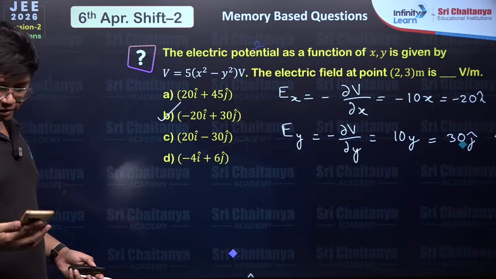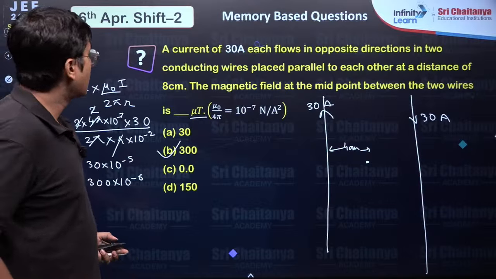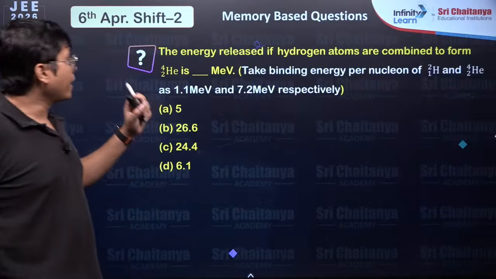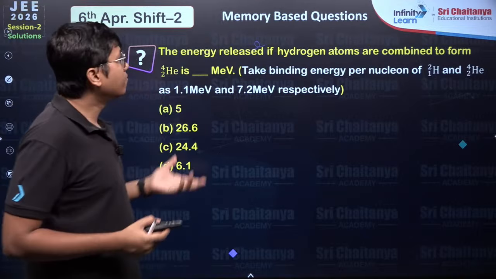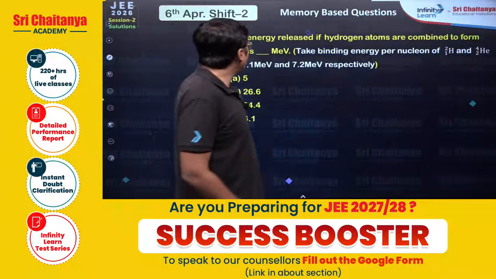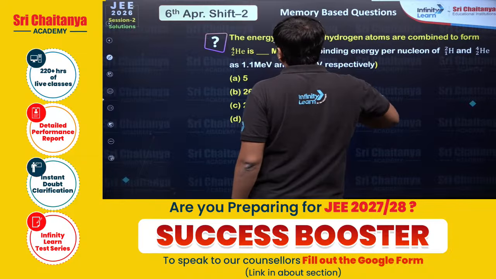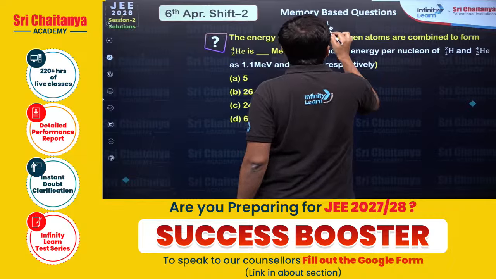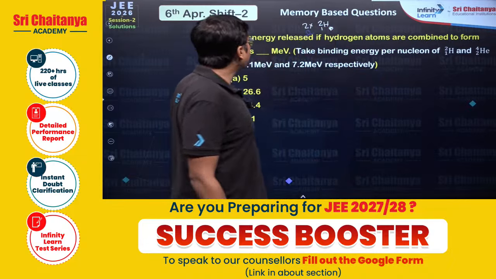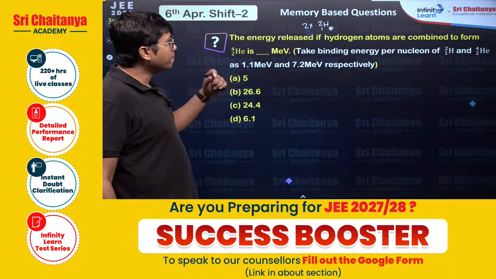Let's move to the next one. This says the energy released if hydrogen atoms are combined to form helium-4. So I think there are 2 hydrogen atoms. I think two H1 atoms are combining to give helium.